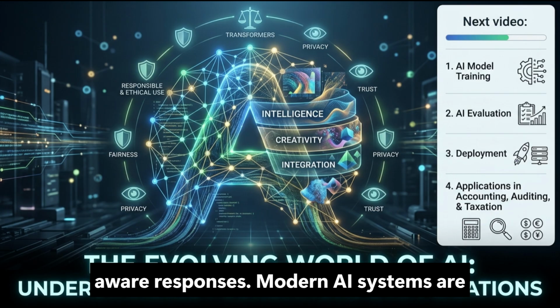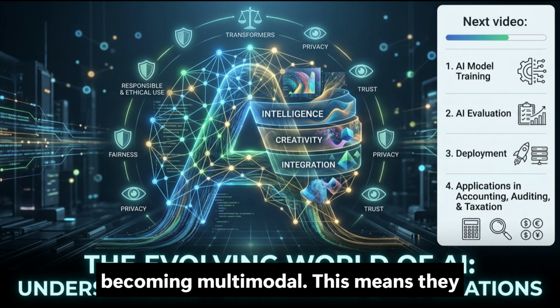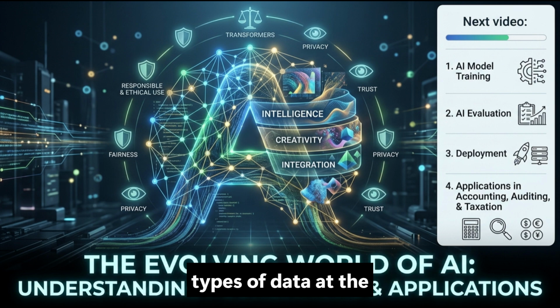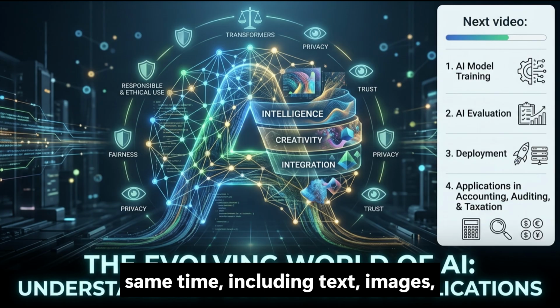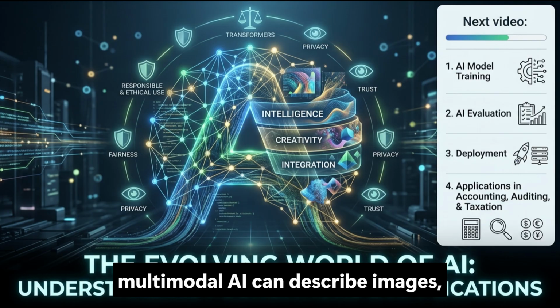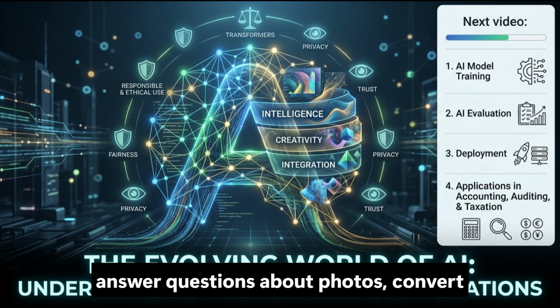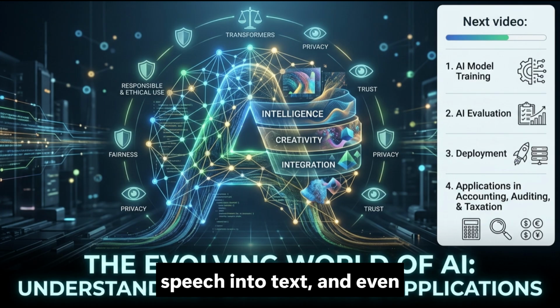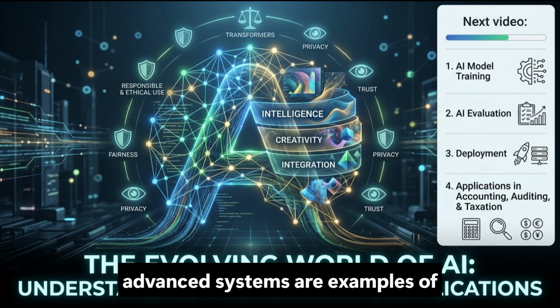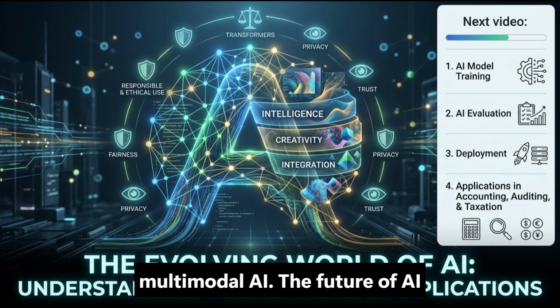Modern AI systems are becoming multimodal. This means they can understand and process multiple types of data at the same time, including text, images, audio, and video. For example, multimodal AI can describe images, answer questions about photos, convert speech into text, and even analyze videos. Google Gemini and other advanced systems are examples of multimodal AI.